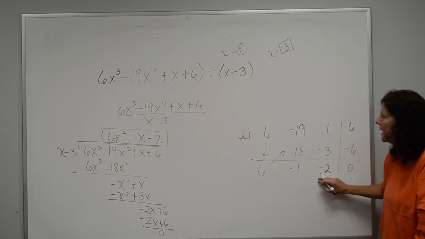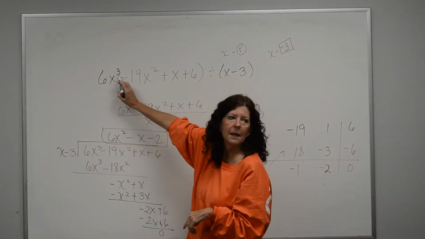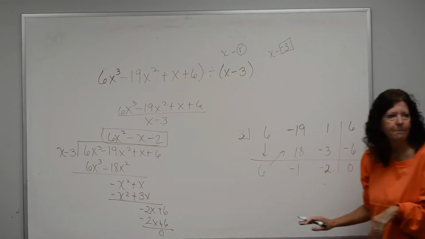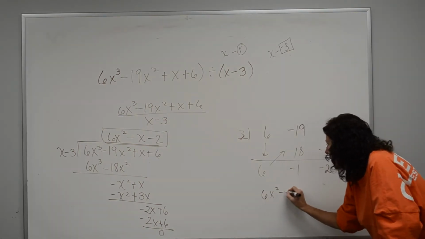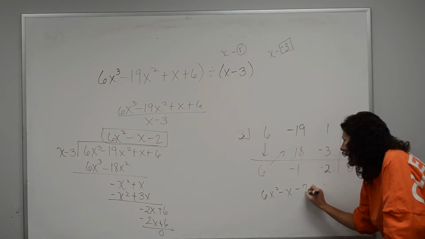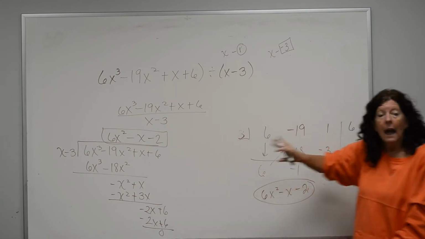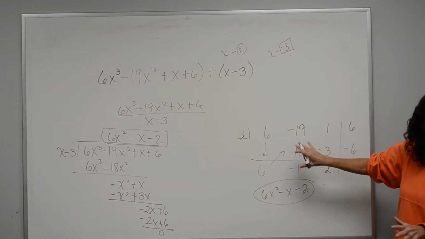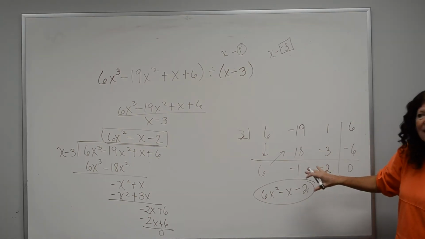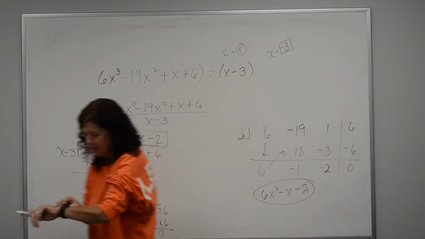Then I take these numbers, and remember, depressed polynomial. I started with a 3, so what am I going to start with down here? A 2. So it's 6x squared minus x minus 2. Same thing I got there. I think this is easier. Okay, it's different because you've never heard of it before. But as far as technique goes, I think this is easier. And you might too after a period of time.